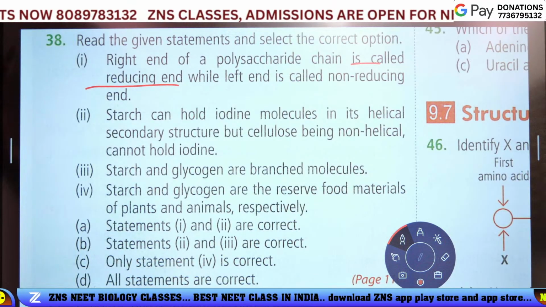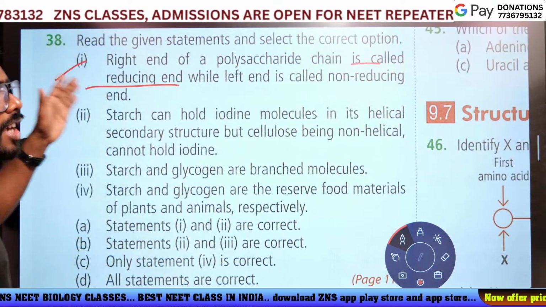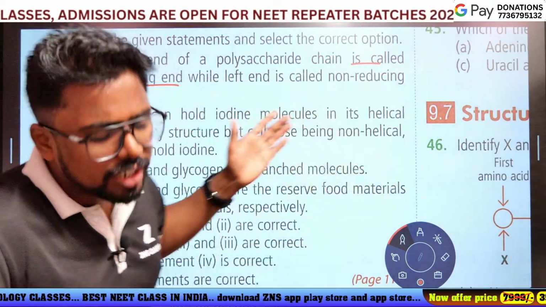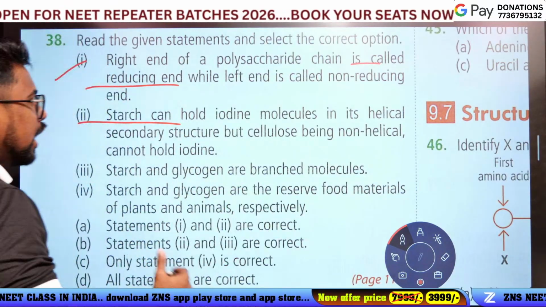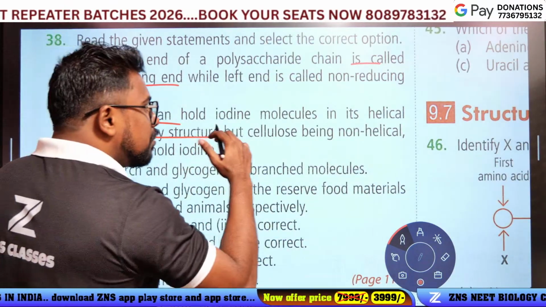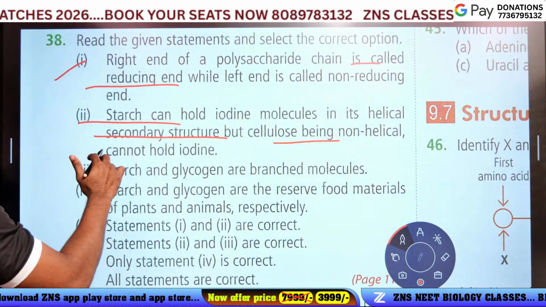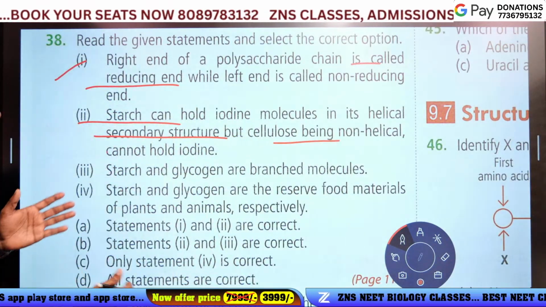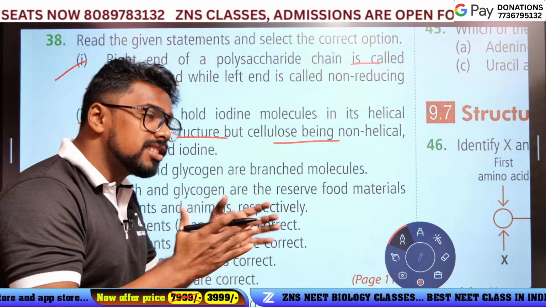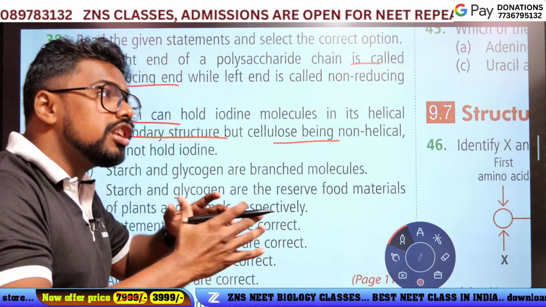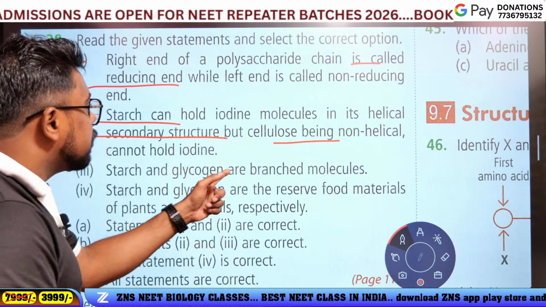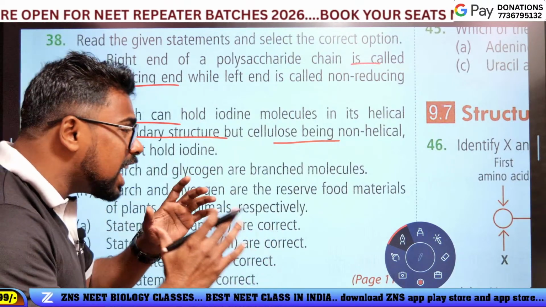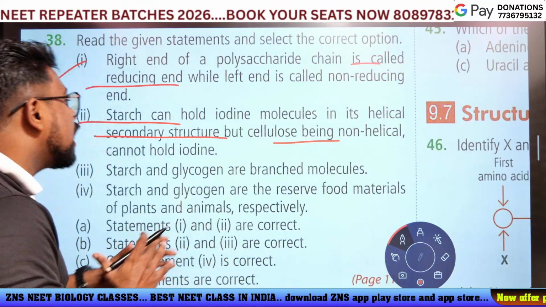That is correct, an NCERT line. Starch can form a helical secondary structure that holds iodine molecules, hence the blue color, but cellulose is non-helical and cannot hold iodine.